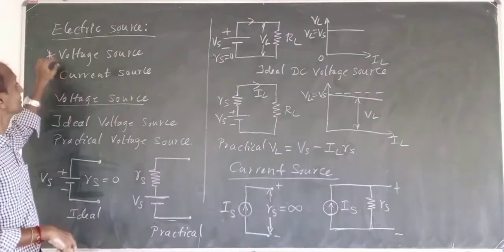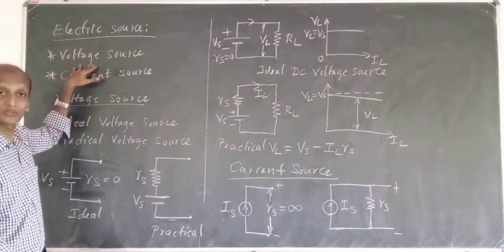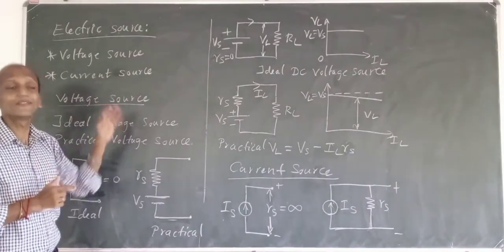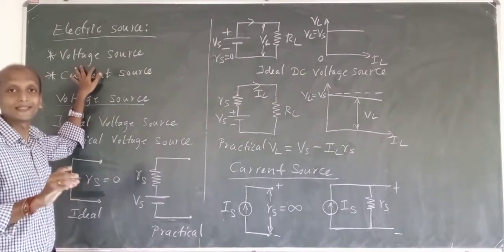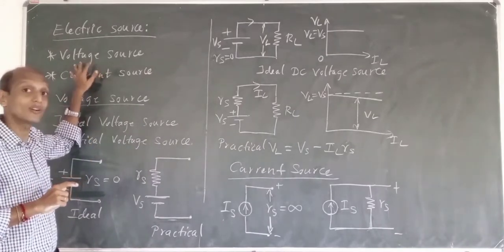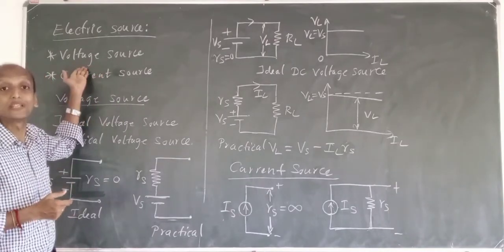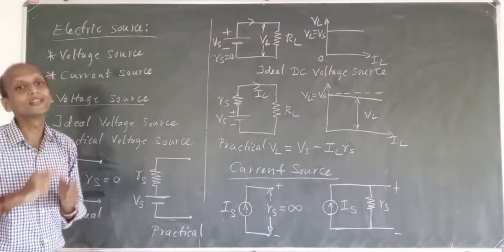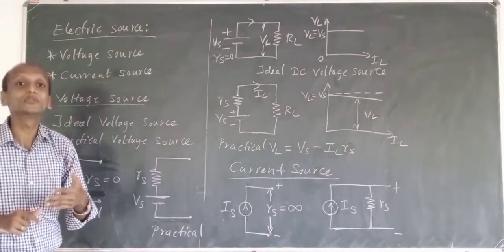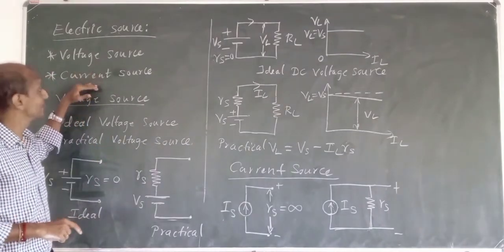Okay, fine. So one thing is voltage source. Another thing is current source. Now what is voltage source? Voltage source is a device or a thing which supplies electrical energy to the load. It will supply electrical energy in the form of voltage to the load or to the circuit. So it is a device which supplies electric energy to the circuit or load in the form of voltage.